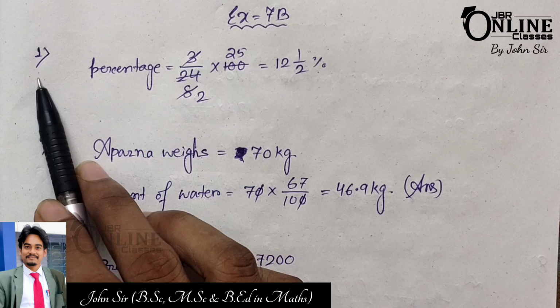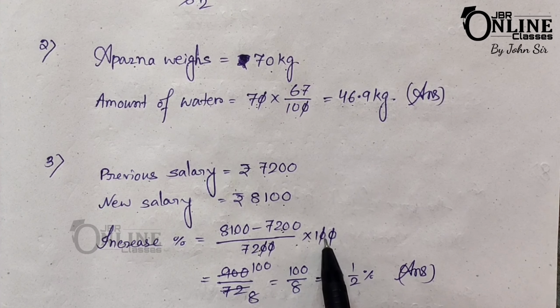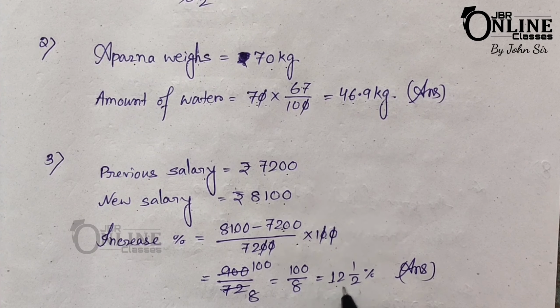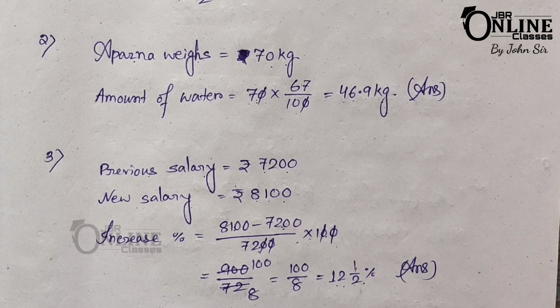Okay, that means you know the profit and loss formula. Here the formula of profit equals SP minus CP by CP into 100. The same formula you can apply here: new salary minus previous one, divided by the original, into 100. So that equals 12 whole 1 by 2%.